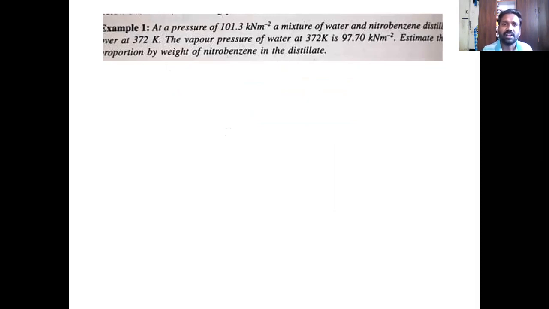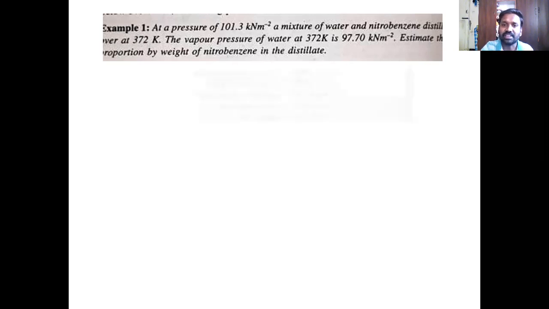So let us work out an example and see the usefulness of this formula. So what is the question? In fact, in your class, I would have solved this on board, but now, this is an online class. At a pressure of 101.3 kilonewtons per meter square, a mixture of water and nitrobenzene distilled over at 372 Kelvin. The vapor pressure of water, it means pure water, at the same temperature 372 Kelvin is 97.70. Estimate the proportion by weight of nitrobenzene in the distillate.